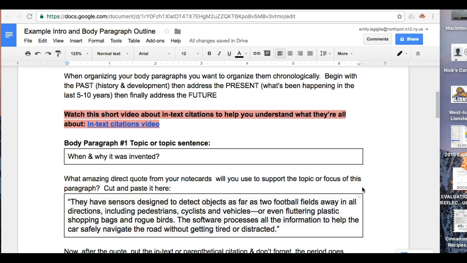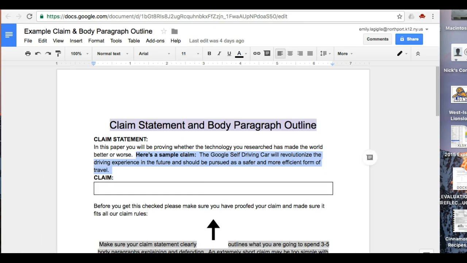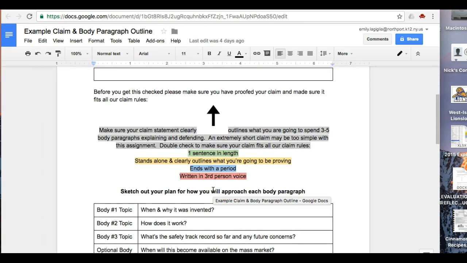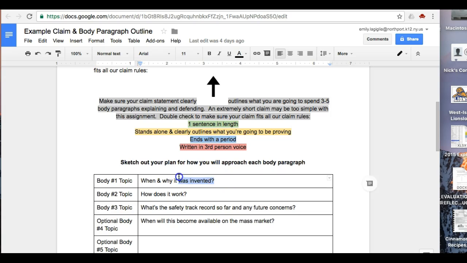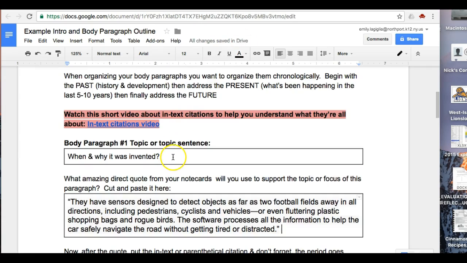I took the easy way out. I went to my original worksheet that I had turned in and kind of outlined on this, and I just pulled the very first body paragraph topic: When and why was this invented? Cut and paste it and put it right here. I could go a little bit deeper.